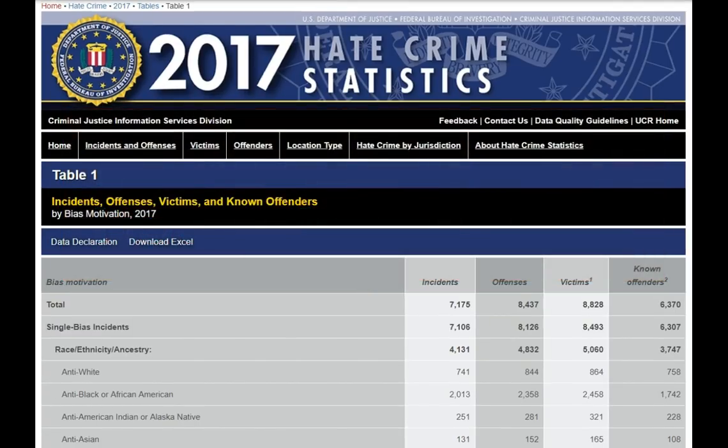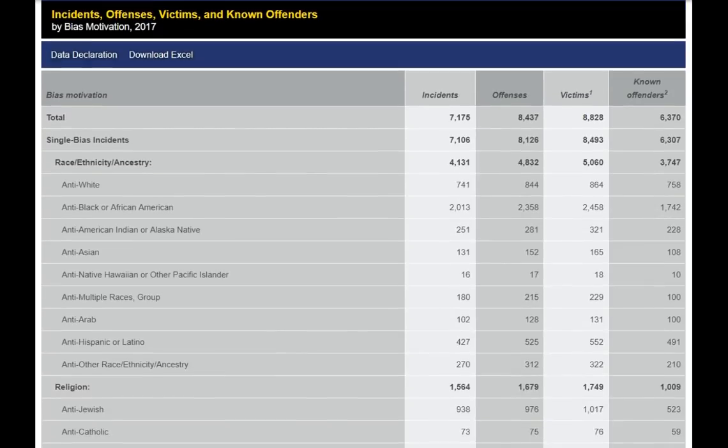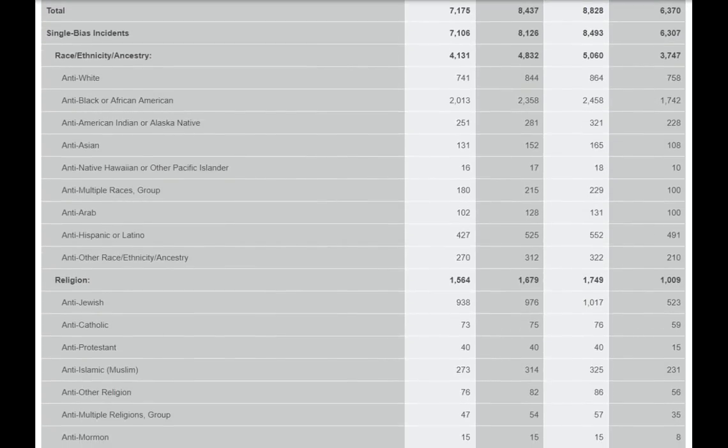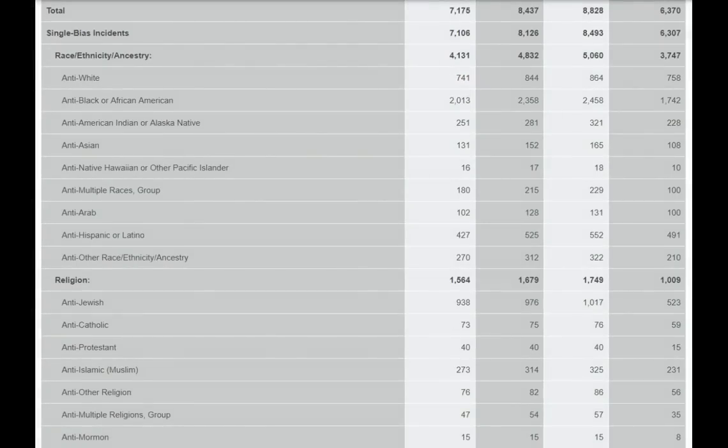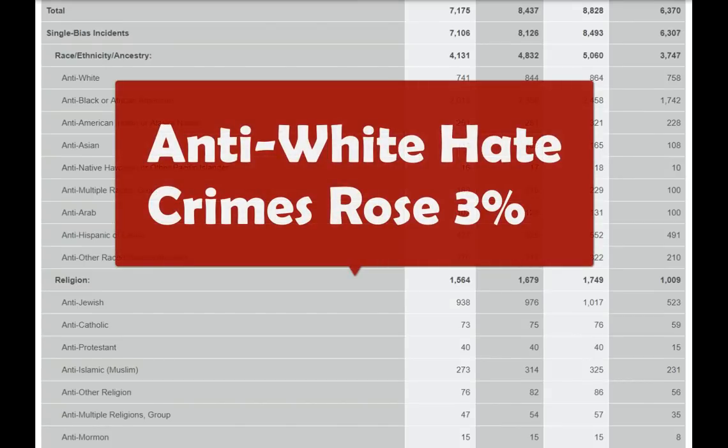If you continue scrolling down this table, you see that they break down hate crime incidents into different categories like race, religion, sexual orientation, and gender. And here I'll show several different examples on how you can create narratives based on this data. We'll start with the anti-white hate crimes, which were 741 incidents. Compared to 2016, that was an increase of 3%,